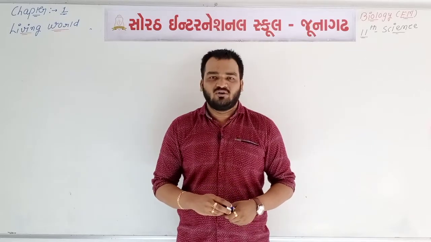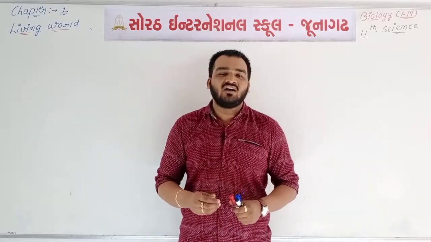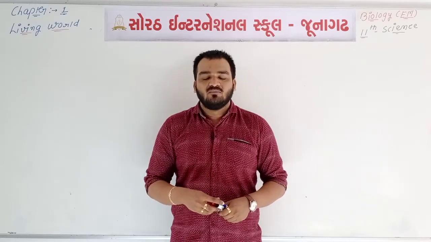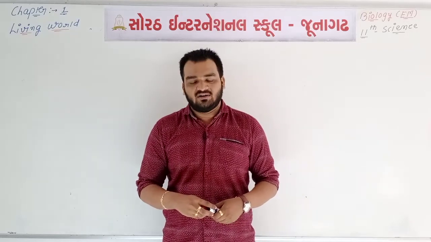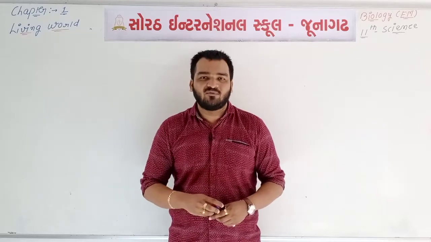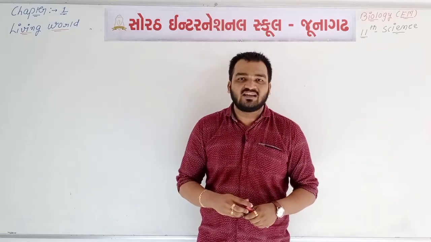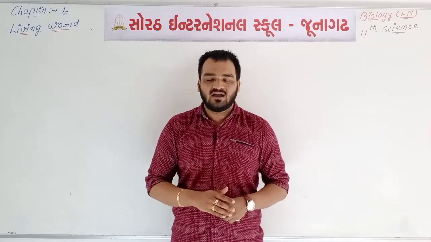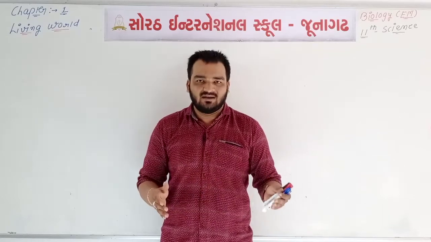So what is metabolism? You know that it is the subtotal of all the chemical activities occurring inside the body of a living organism, either unicellular, made up of one cell, or multicellular, made up of so many different types of cells. And you know that metabolism is made up of two different types of activities, the anabolic process as well as the catabolic process. Means we can say that metabolism is equal to anabolism plus catabolism, and you know the many differences which are very important between anabolism and catabolism.